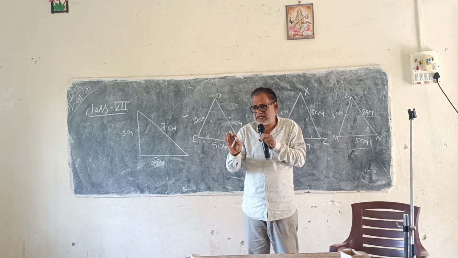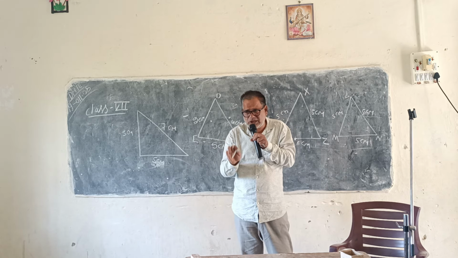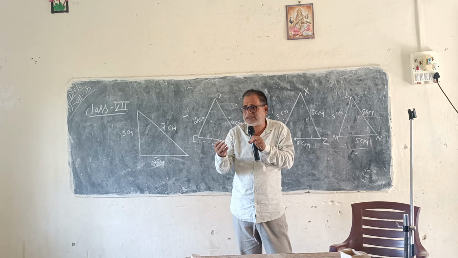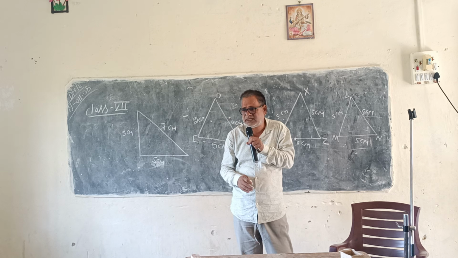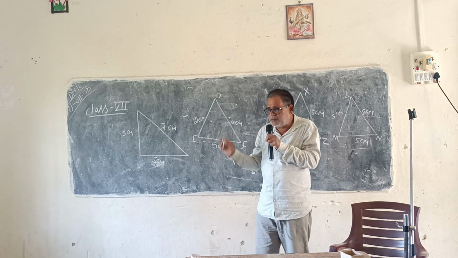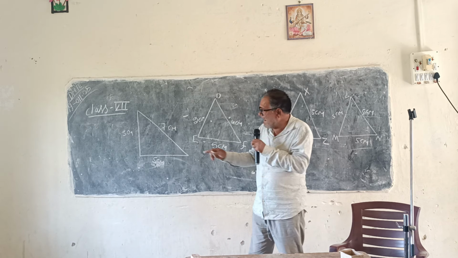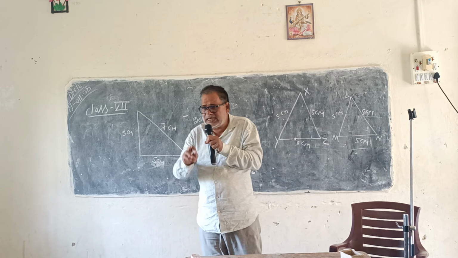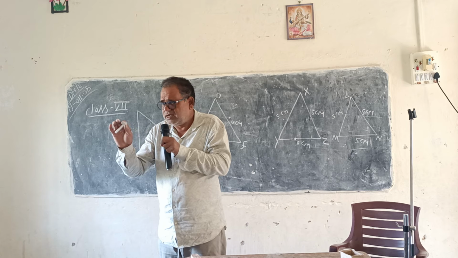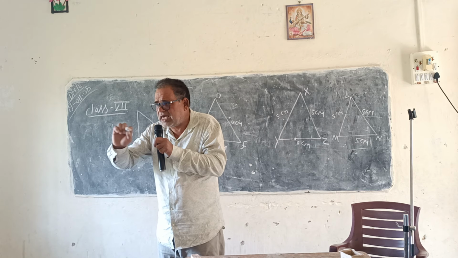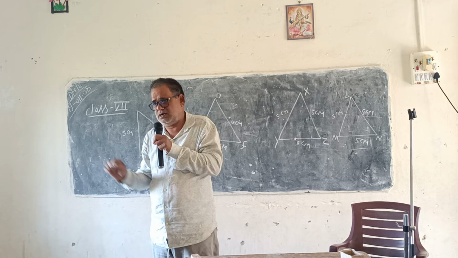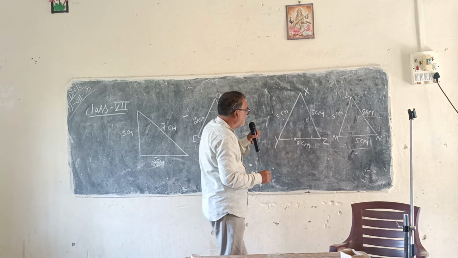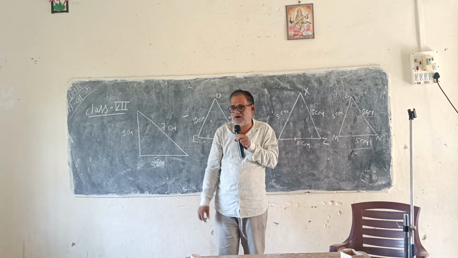So there are three possibilities of drawing triangles. One possibility is the triangle in which no sides are equal. Second, it is possible that only two sides are equal.